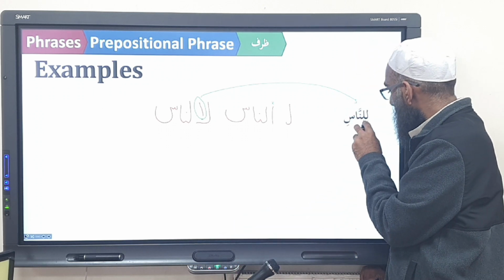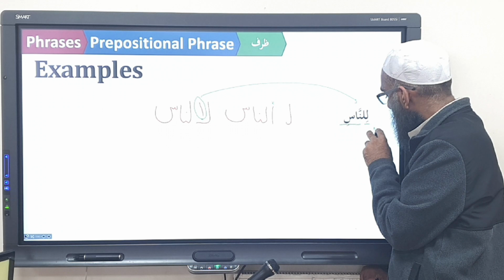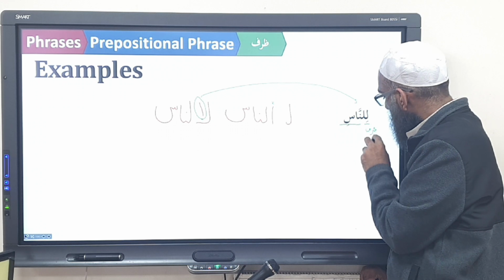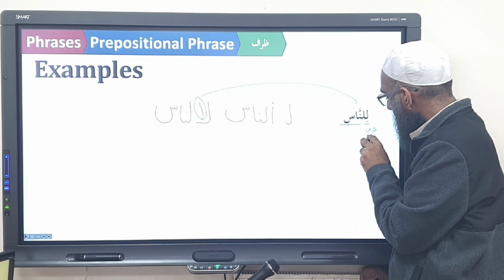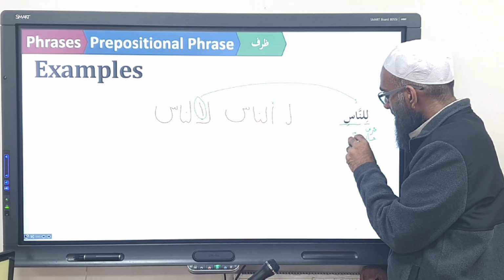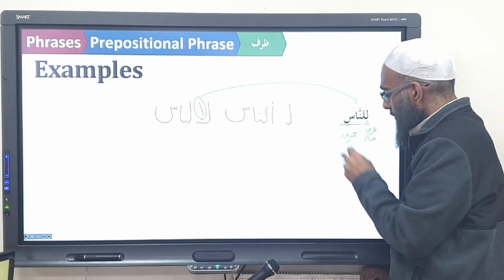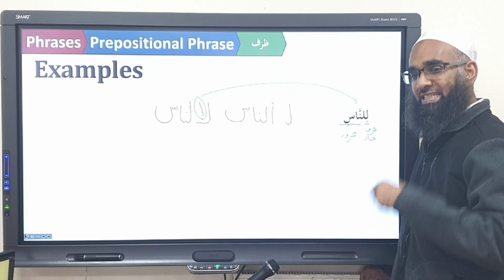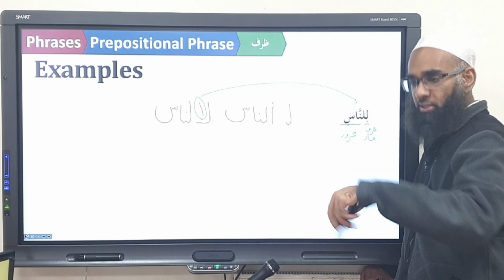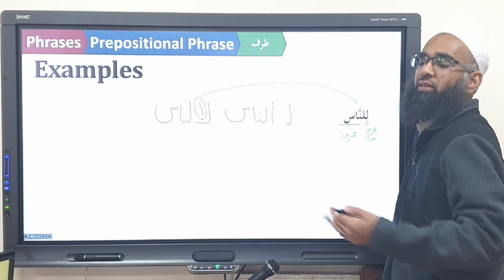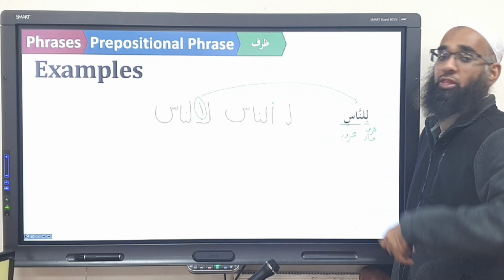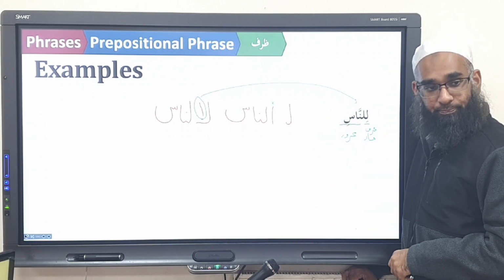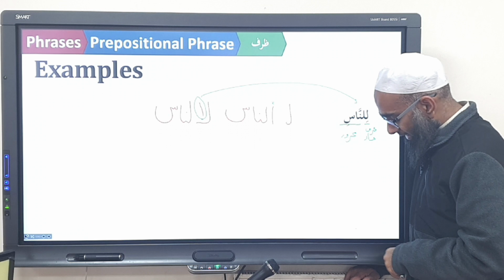But you don't call it mudafun ilayh. What do you call it? You call it harfun jarun, and you call this the majroor. So the harfun jar and the majroor is just like the mudaf ilayh in a prepositional phrase. But you have to label it differently for certain reasons you will understand later on when you get to second and third year. Do you understand?